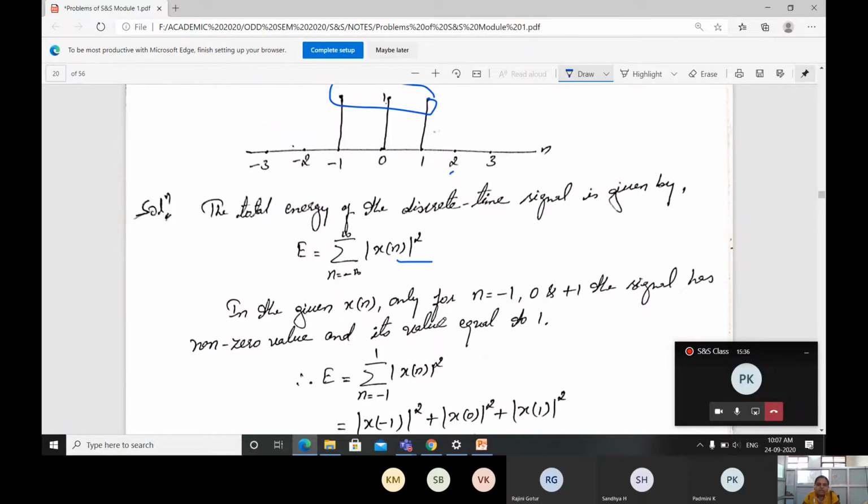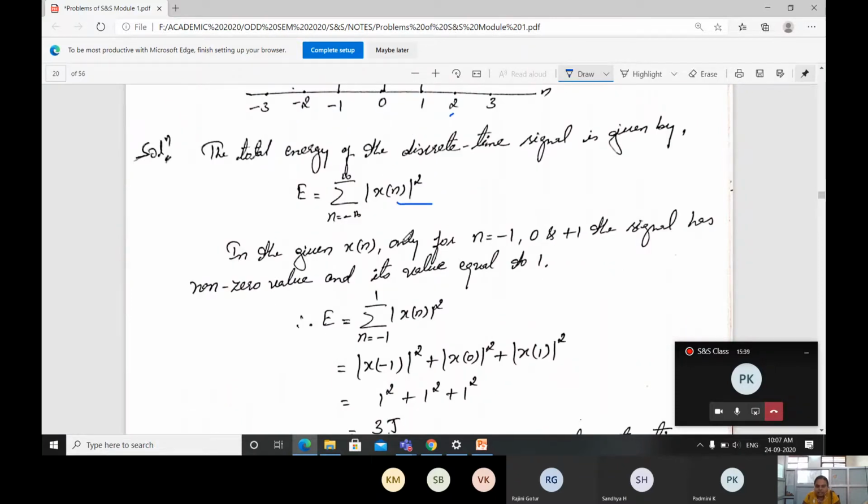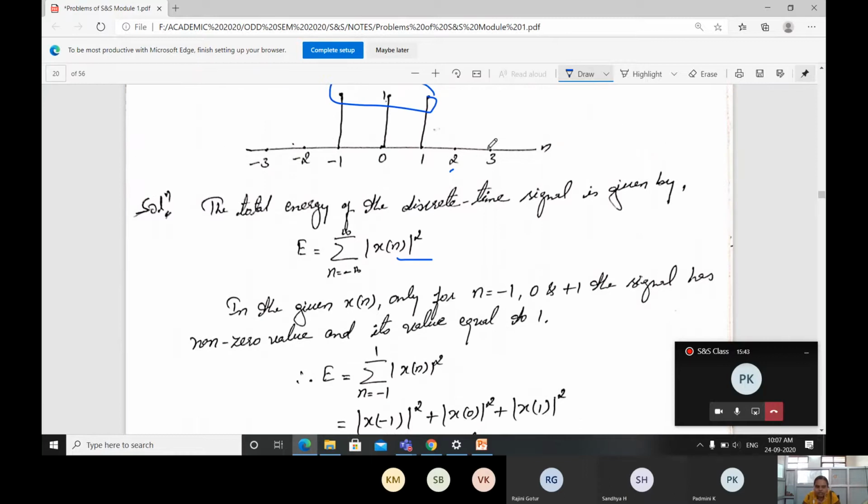This is the modulus, whole square, meaning we only take the positive values when we solve. In the given problem, time is in terms of discrete values, for that reason it is taken as n. It is varying from -1 to +1. Here I wrote n varying from -1, 0 and 1, and for other values it will be 0, and the values are equal to 1.